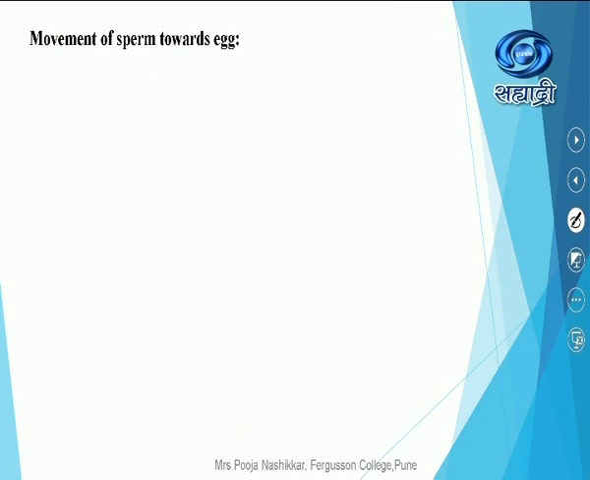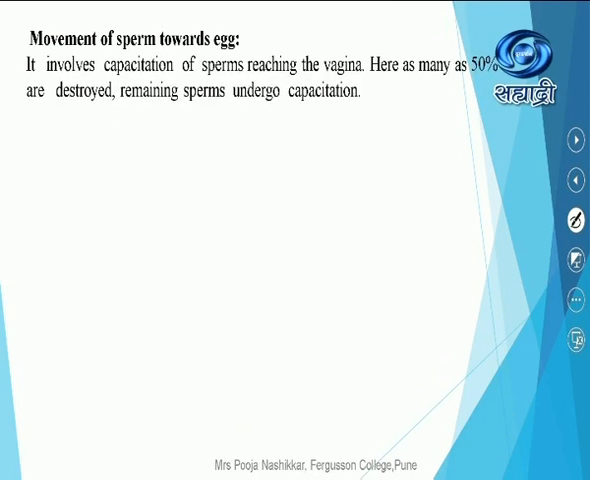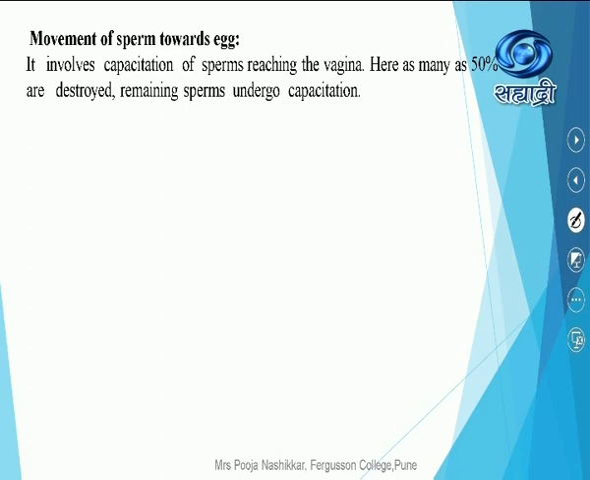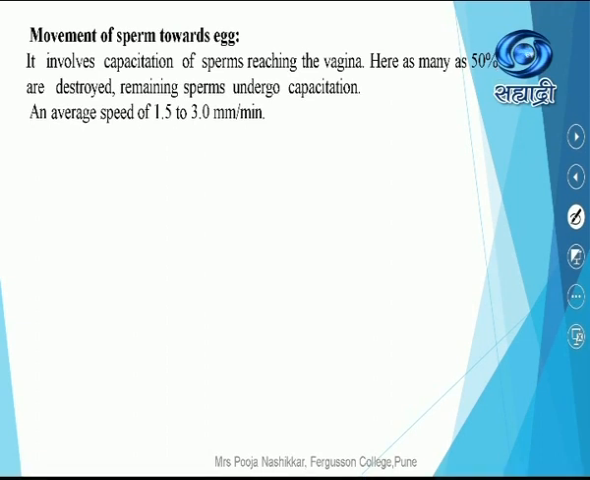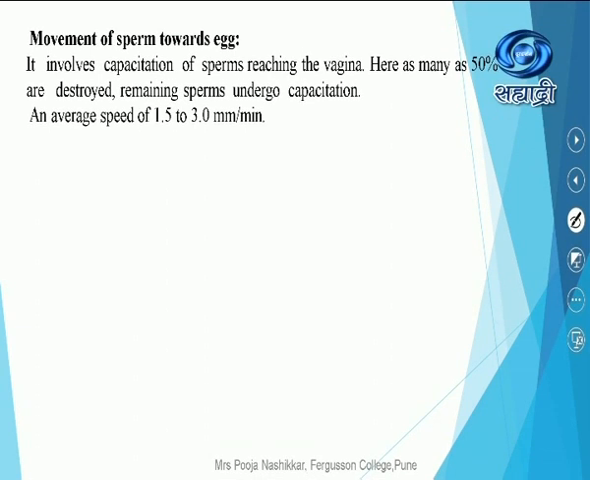Now, movement of the sperm towards the egg. It involves capacitation of the sperms. After reaching the vagina, as many as 50% are destroyed. 50% of the sperm may undergo death, they may get destroyed. The remaining sperm undergo capacitation, though the sperms are many, in millions. What is the speed of the sperm when they travel? The average speed is about 1.5 to 3 millimeter per minute. This is the speed of the sperm.